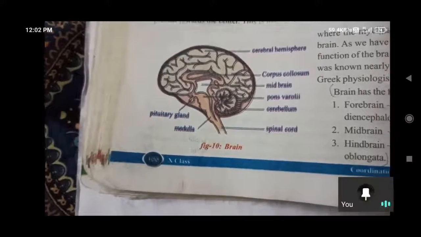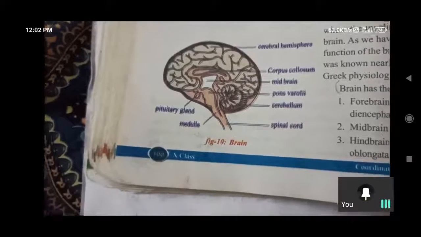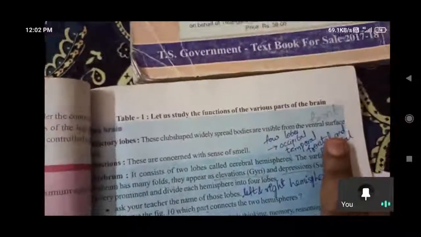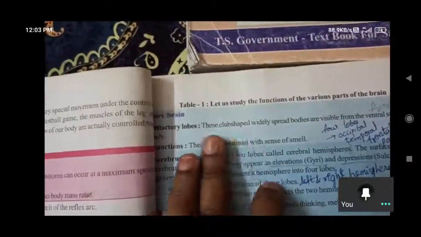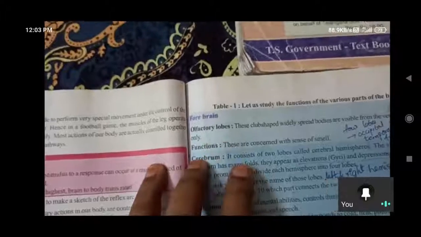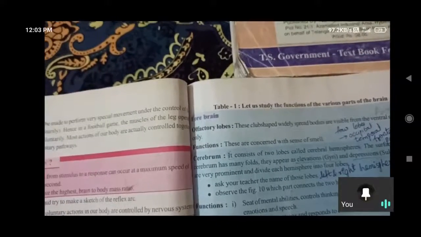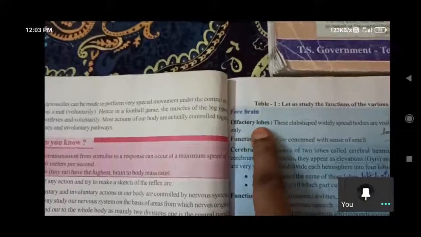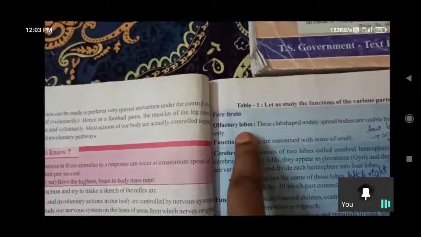Coming to the inside parts, olfactory lobes are there, on the front side, the ventral surface of the brain. If we observe the ventral surface in a scan, club-shaped olfactory lobes are useful for the sense of smell.